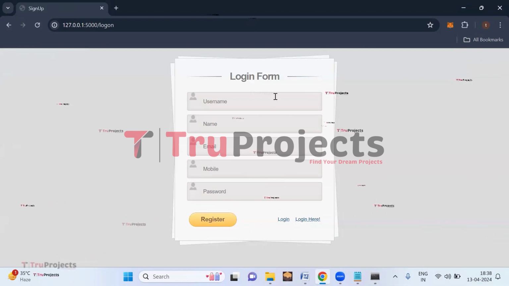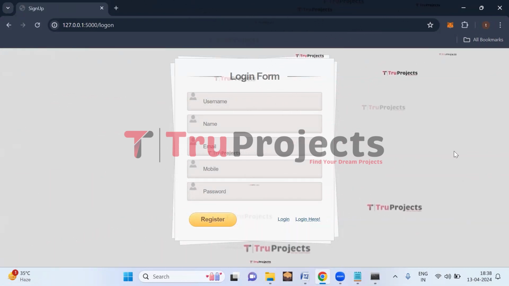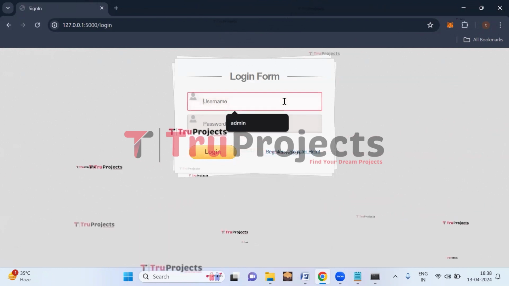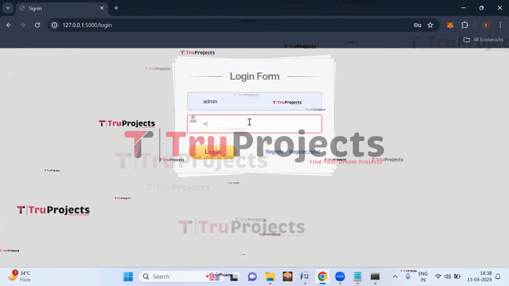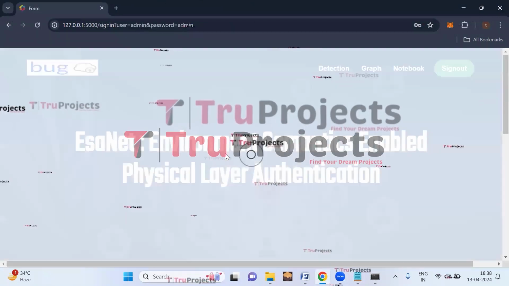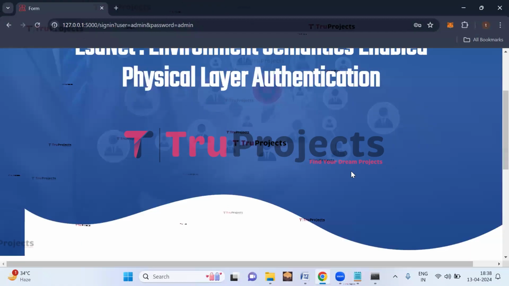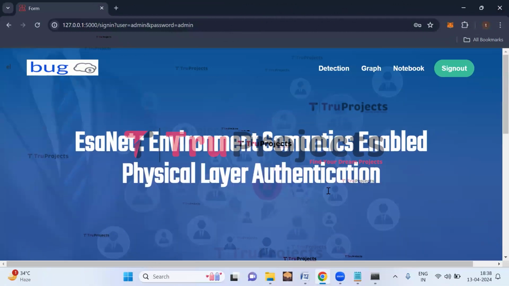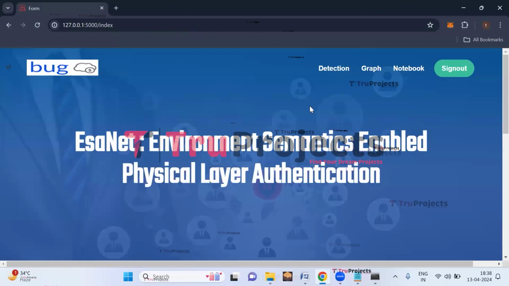So here we need to enter all these details to register. But I have already registered. So click on login. So here we need to enter the username and the password which we have registered, which are static, and then click on login. We have logged in successfully and we are redirected to the prediction page. So here we can see a detection link, click on it.